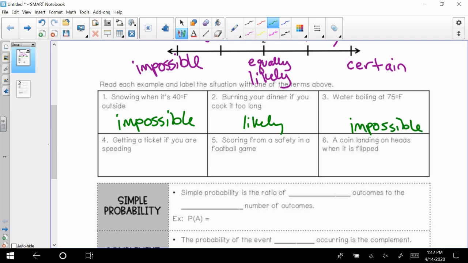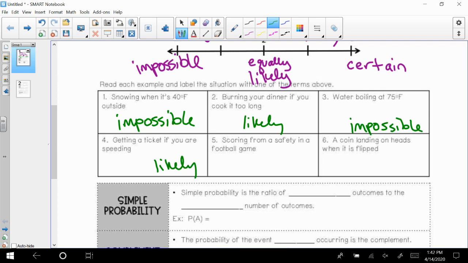All right. So you've got 3 more. Why don't you just take a stab at 4, 5, and 6? All right. What's the probability of you getting a ticket if you're speeding? It's likely. If you wrote equally likely, I would say that's fine as well because a lot of times when people are speeding, they don't get caught. It just depends on where the police officers are.